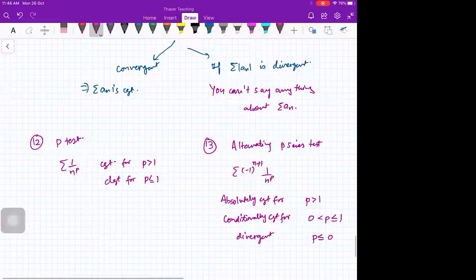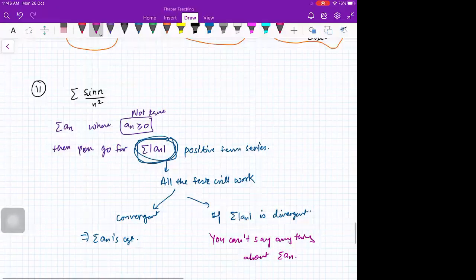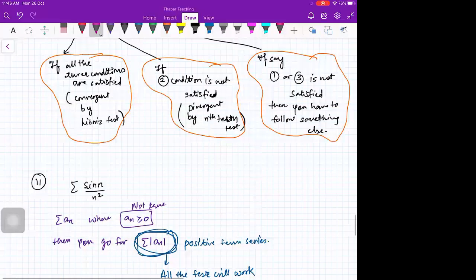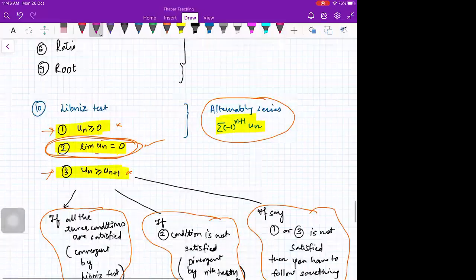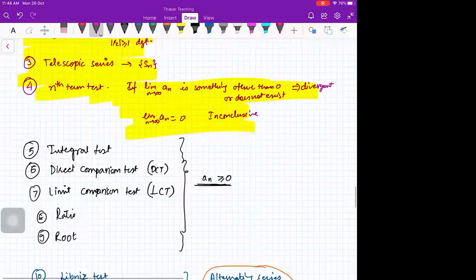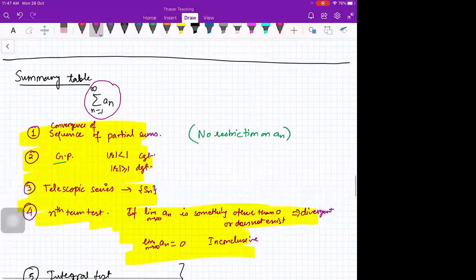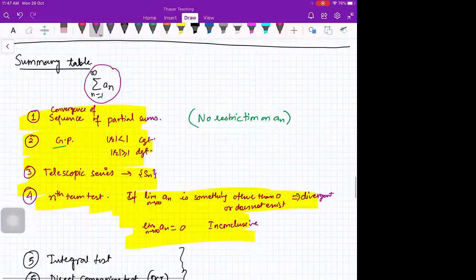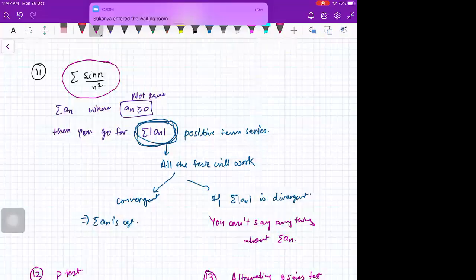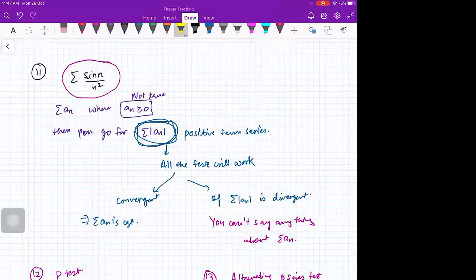So this is the summary of what we have done in the last maybe 10 lectures. Can you tell about the 11th point again? Yeah, sure. The 11th point is, suppose you have a series which is not an alternating series and also the terms are not positive. Is that okay?